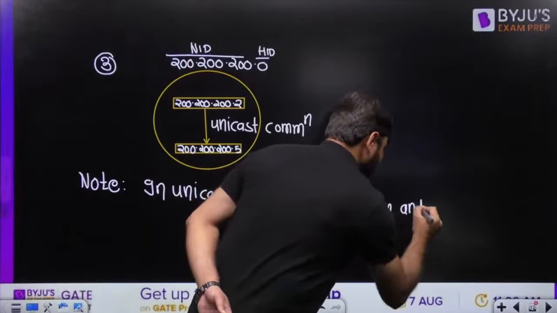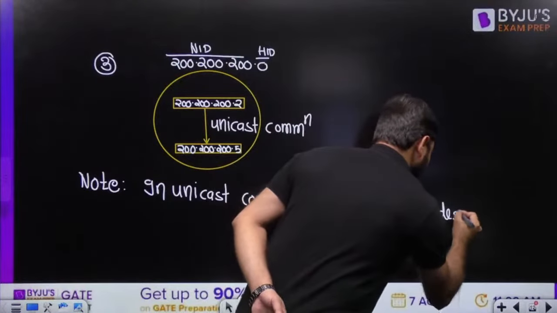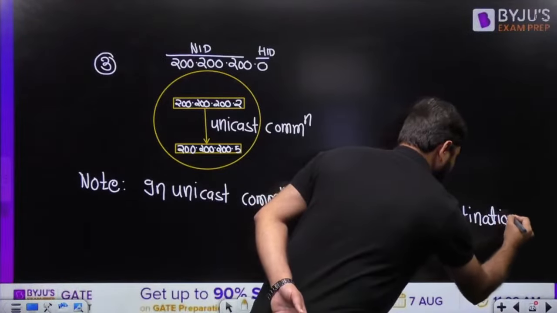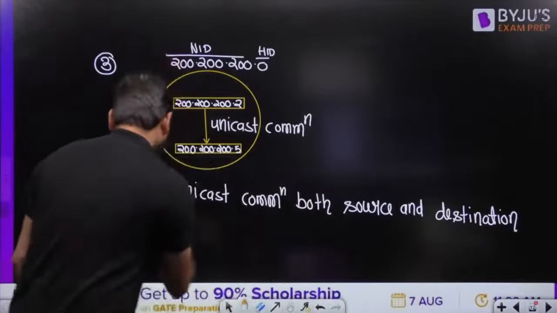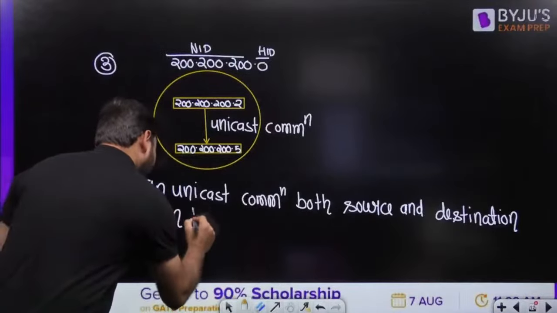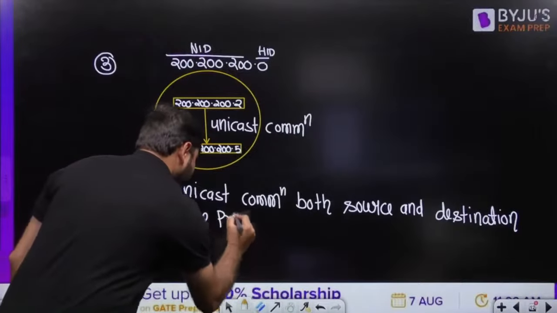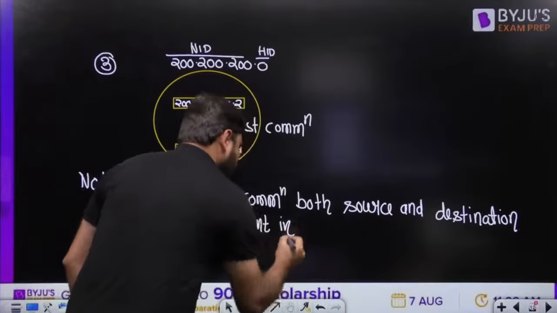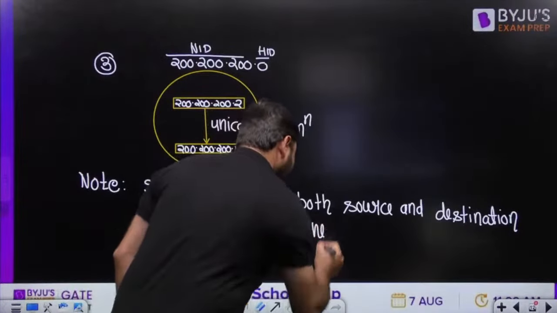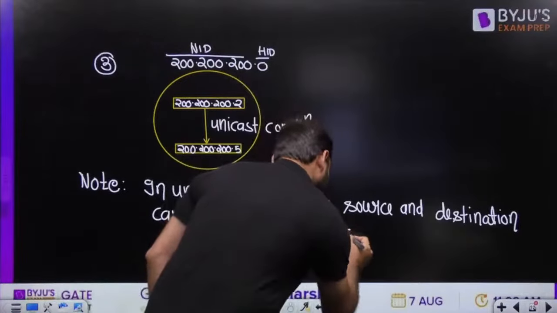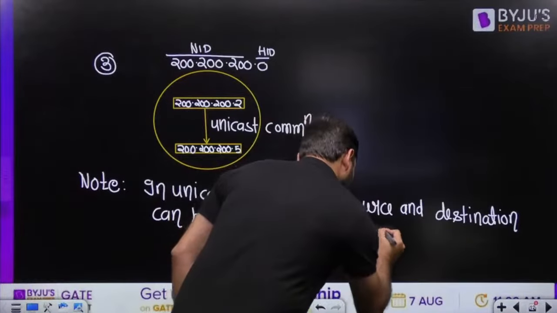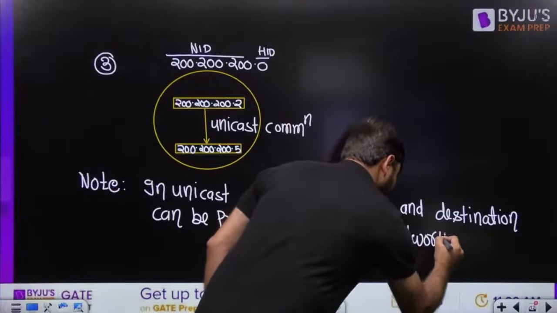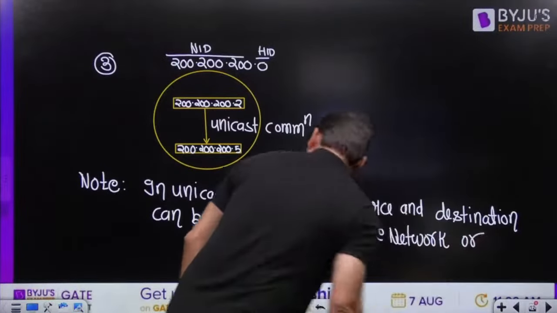Source and destination can be present in the same network or different network.